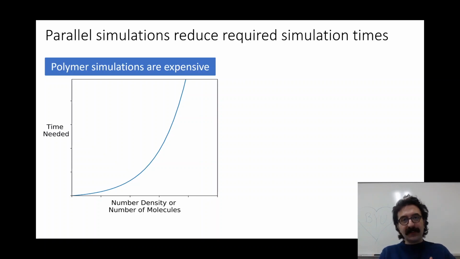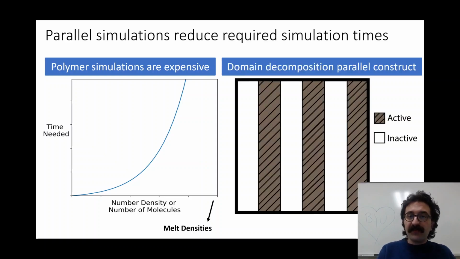And the systems we're interested in are melt density systems, which are really at the end of that spectrum where it's really hard to simulate and you need long computation times. So what we've decided to implement is a domain decomposition construct which cuts up our box into different active areas, which can then be simulated simultaneously by different threads on the GPU and therefore speed up our equilibration.